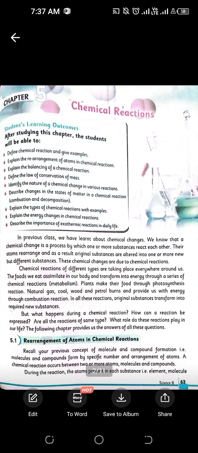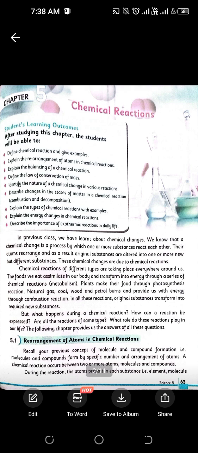Okay? So chemical reactions in our daily life occur anytime, anywhere, and there are so many common chemical reactions. The food we eat, all the processes of our metabolism and digestion are chemical reactions.